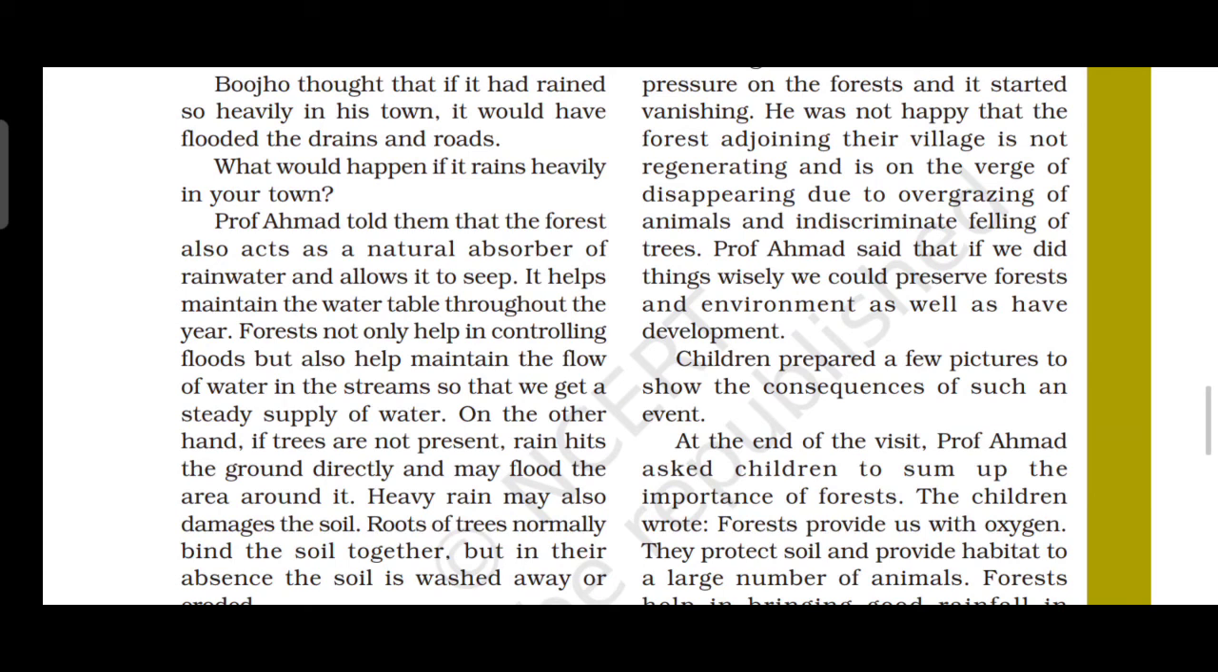Forests provide us with oxygen, protect the soil and provide habitat to a large number of animals. Forests help in bringing good rainfall in neighboring areas. They are the source of medicinal plants, timber and many other useful products. We must preserve our forests because of that.